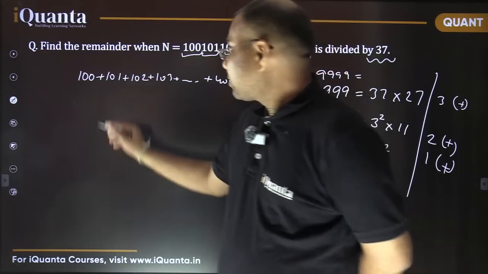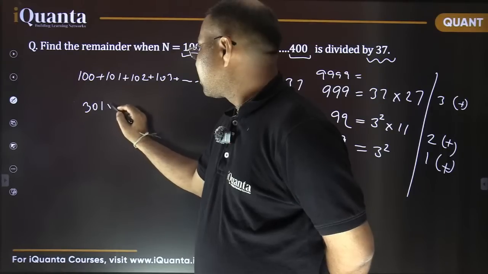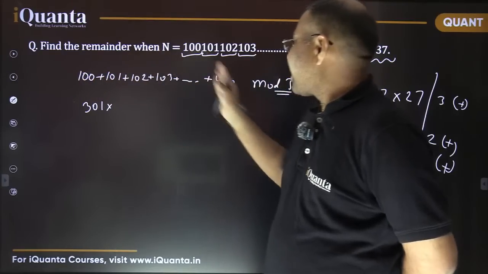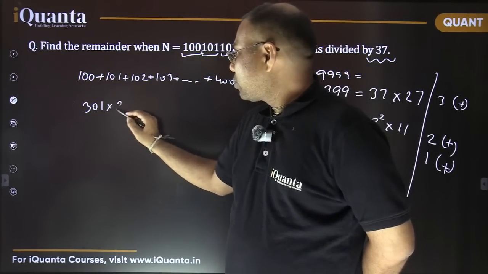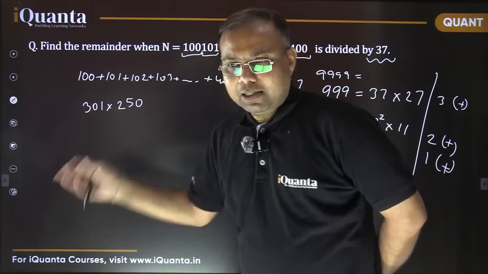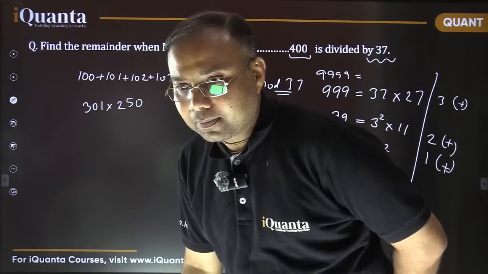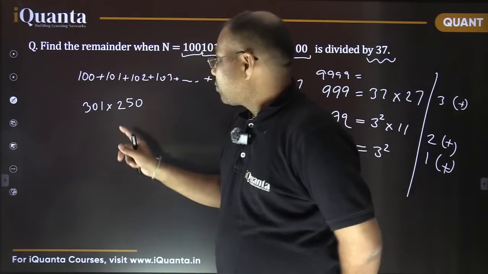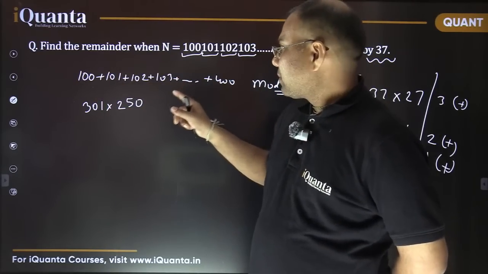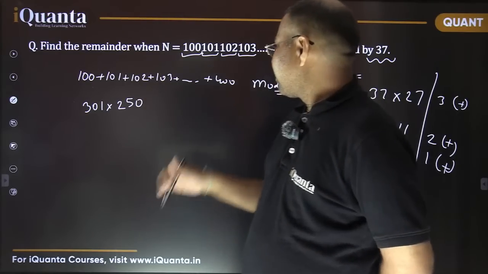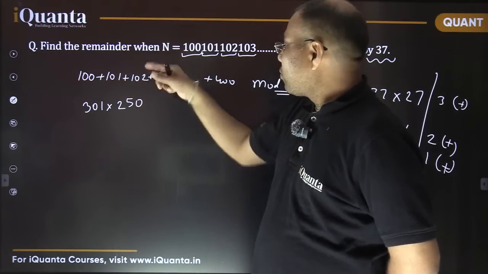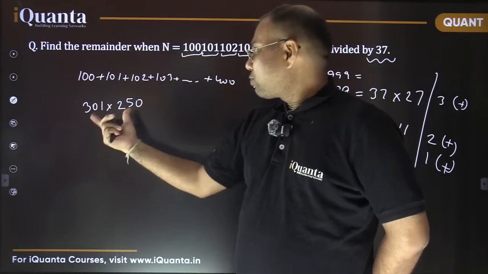And what is their average? Or basically the middle number. So it's an AP here, a consecutive number sequence. So first plus last by 2, that is 250, right? That's the average. So on an average, every number is 250, and there are a total of 301 terms. That's it. So this is the total sum.